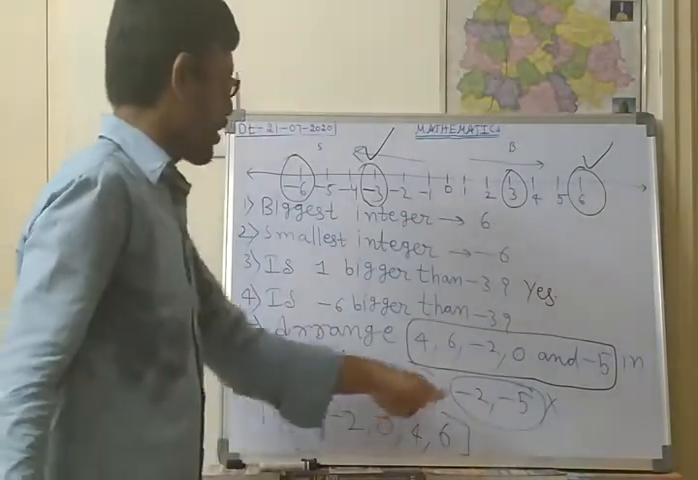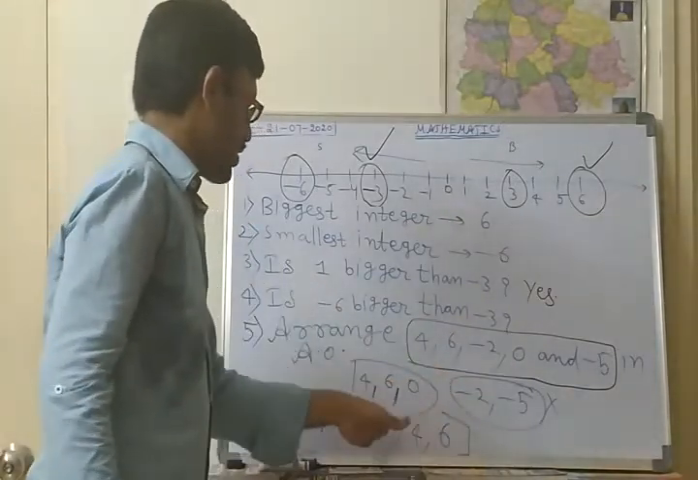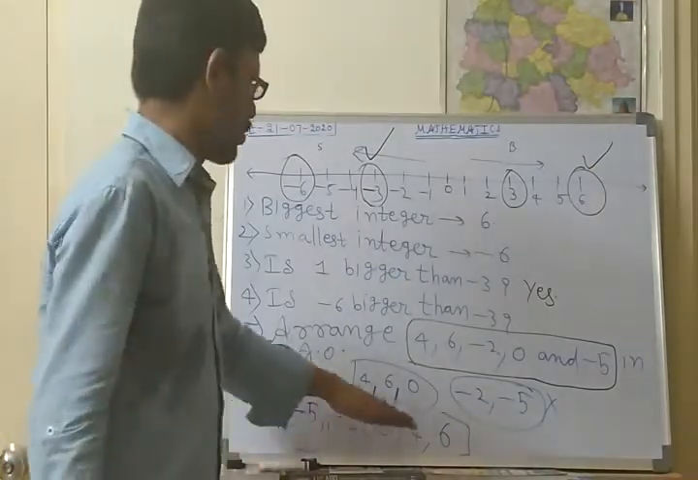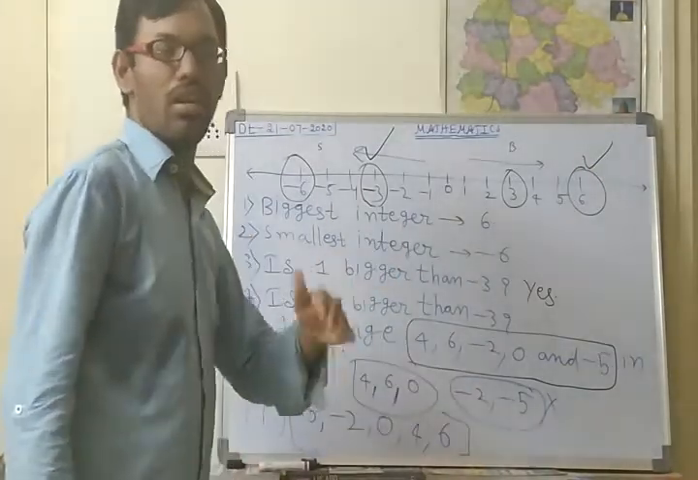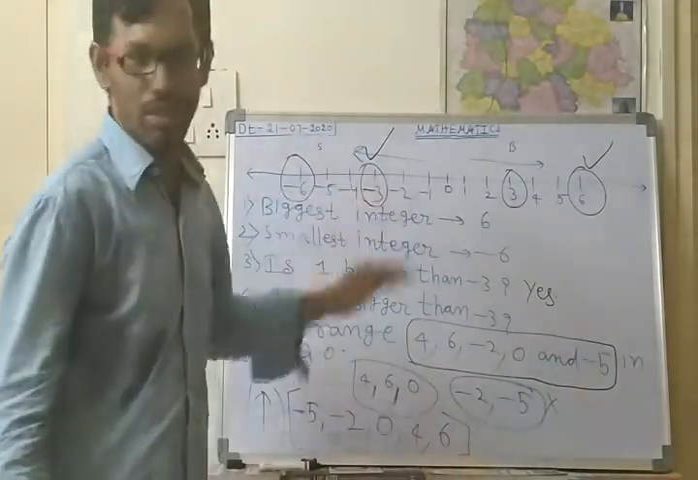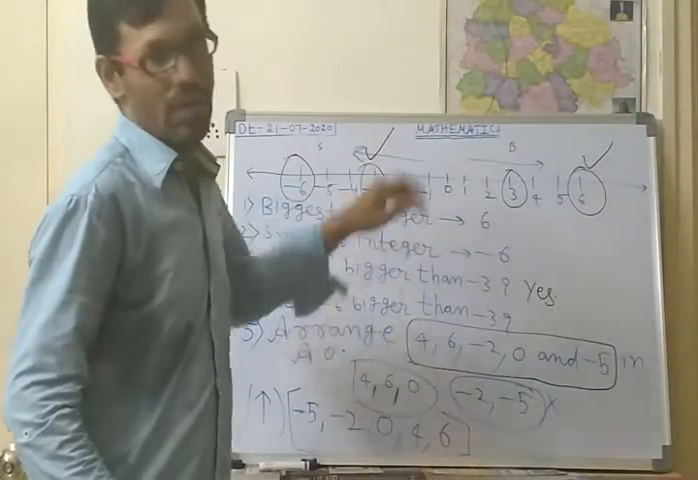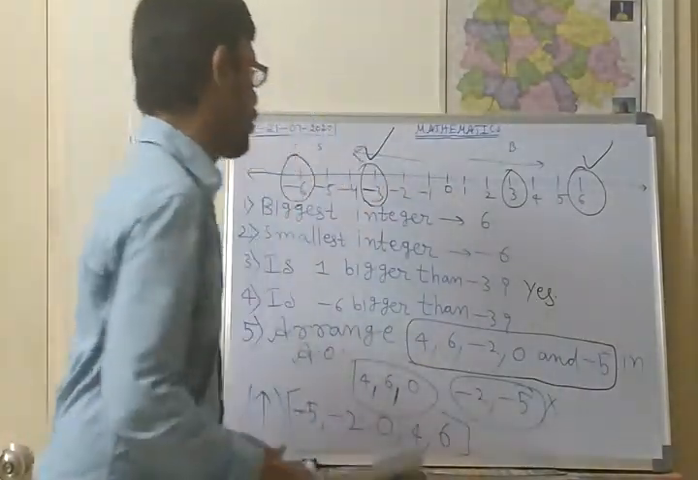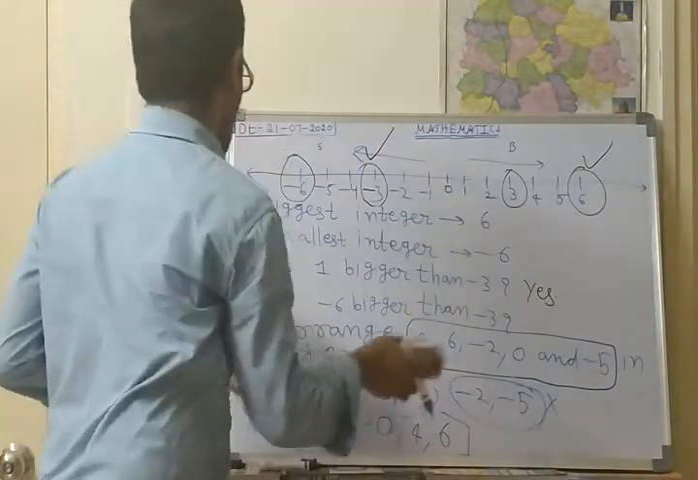Descending order means reverse: 6, 4, 0, minus 2, minus 5. This is the descending order. Like this, you should arrange the numbers in ascending or descending order with the help of the representation line. Okay. Still there is one more last question, so we shall see that last question also.